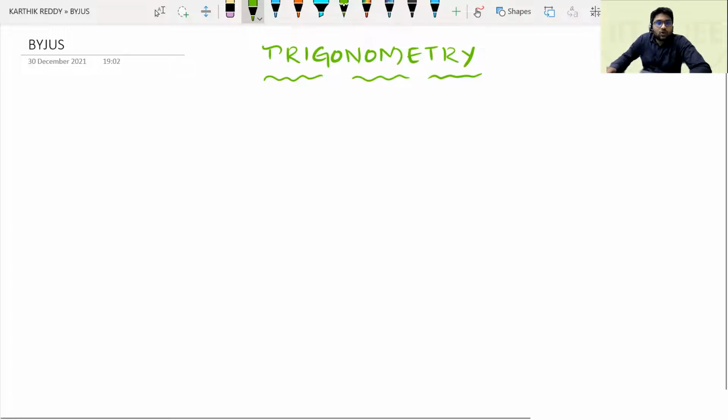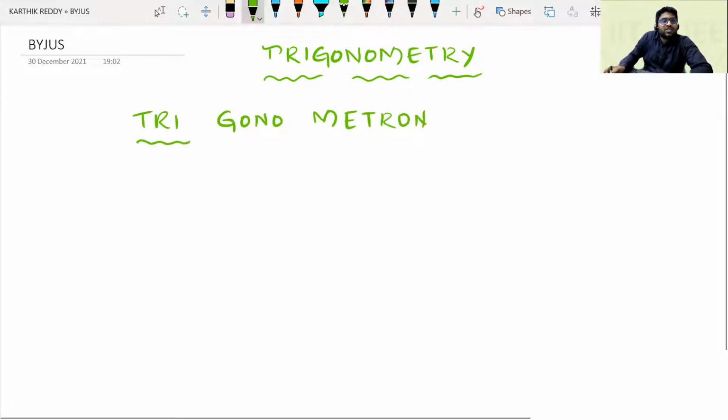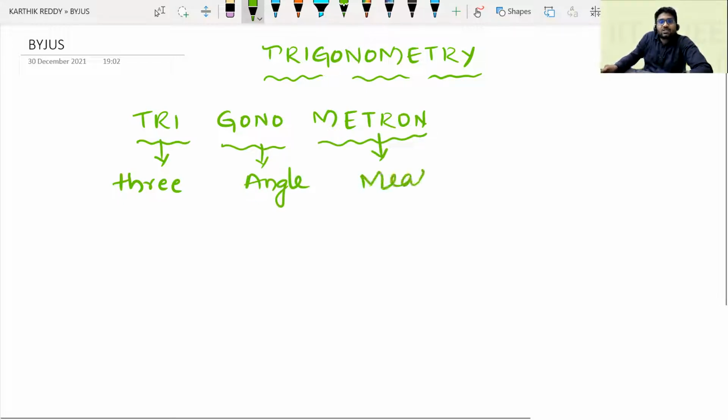The word trigonometry has been derived from 3 Greek words: tri, gono and metron. Generally, the word tri means 3. Gono means angle, and metron means measurement or study about something. So finally, just by using these words, we can define trigonometry as the branch of mathematics which deals with the 3-angle measurement.